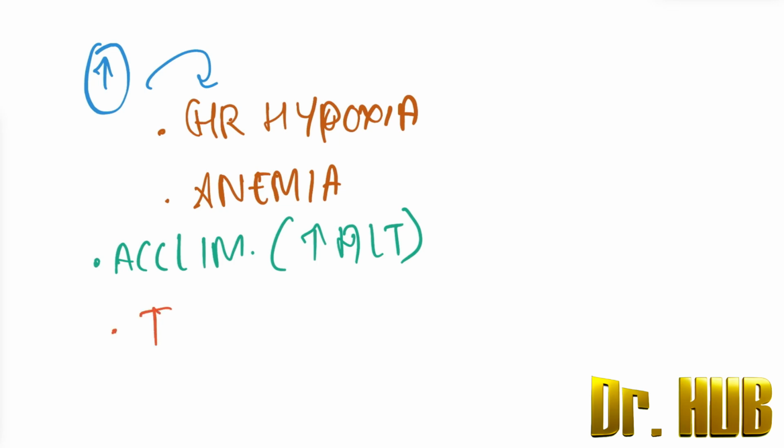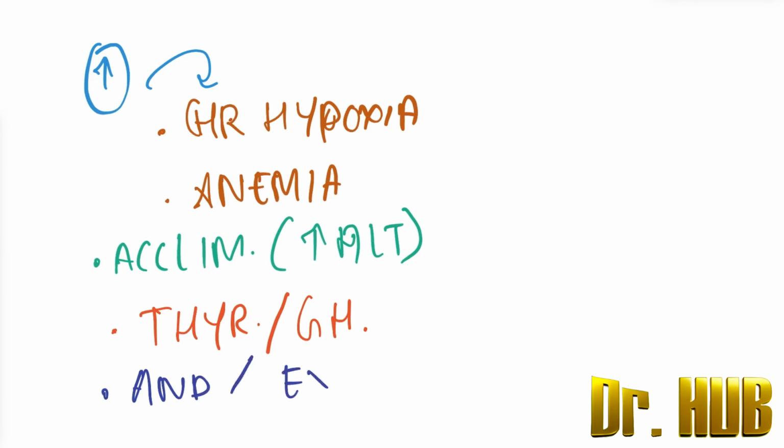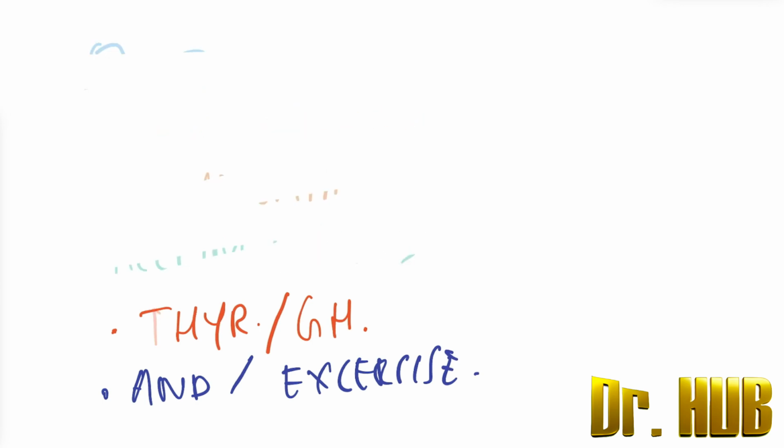Next, the thyroid hormone also increases it, that is the thyroid hormone as well as the growth hormone, and even the androgens. So even the androgens, as well as the presence of exercise. So all this will increase the 2,3 DPG.